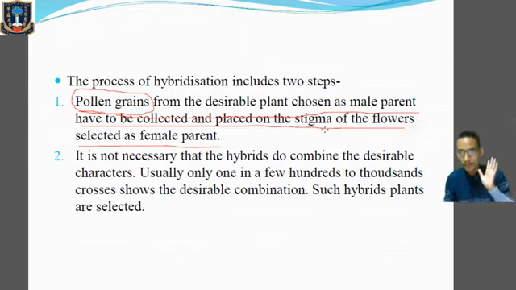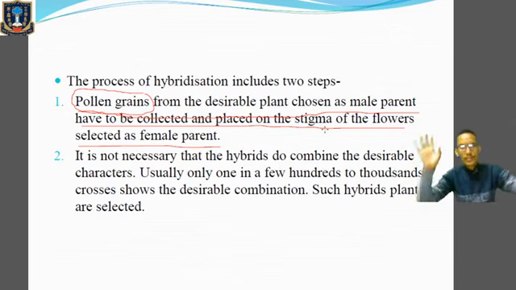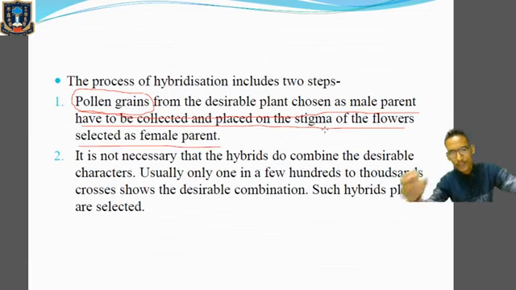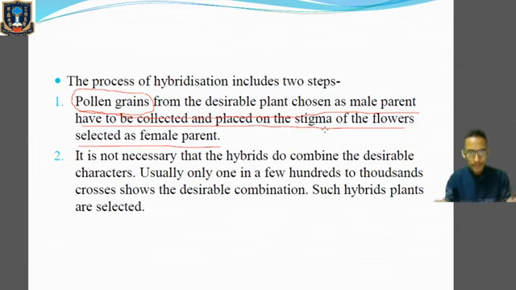You have done this in class 9. Clear about pollination? So what we have done over here is chosen the male parent and the female parent. From the male parent we take the pollen grain, and that pollen grain is placed on the stigma of the female flower, which has been chosen as the female parent. Clear? So pollination has been done.